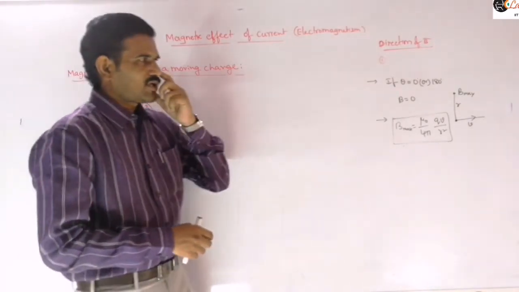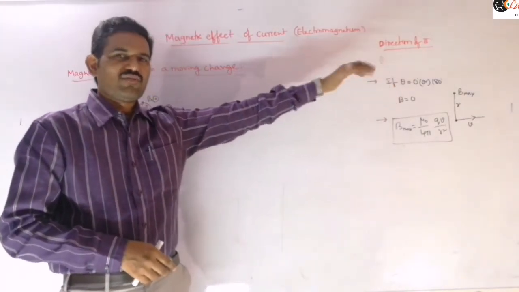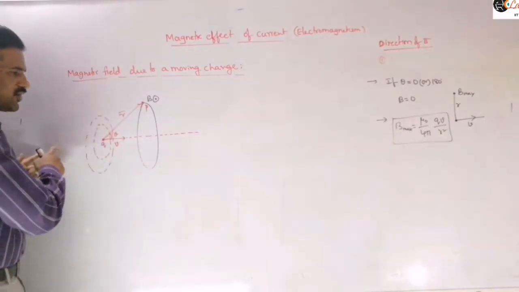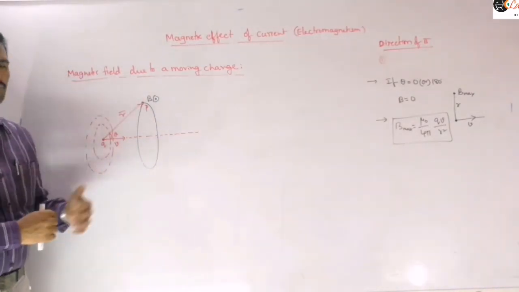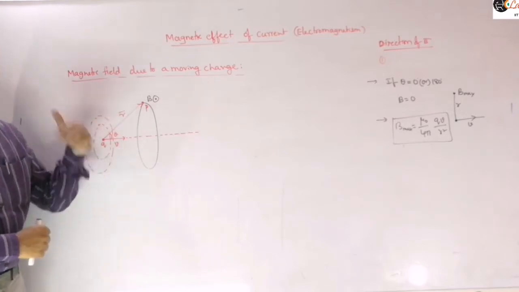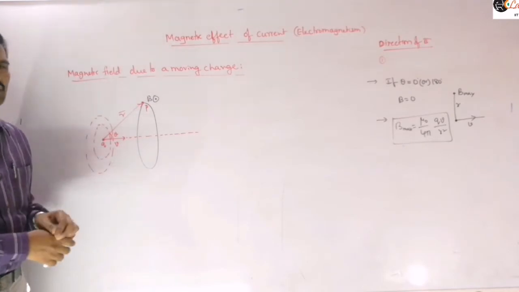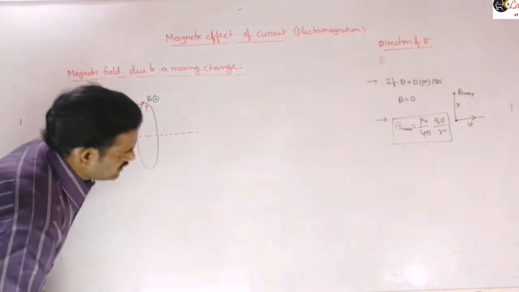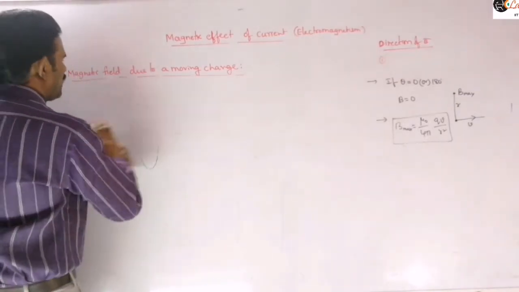So these are some important points. This one is also important: for theta equal to 0 or 180, that means for any point on this line, there is no magnetic field. The magnetic field produced by this charged particle will be 0. It will produce field away from this axis only. That means there is no field on the axis of motion, right?